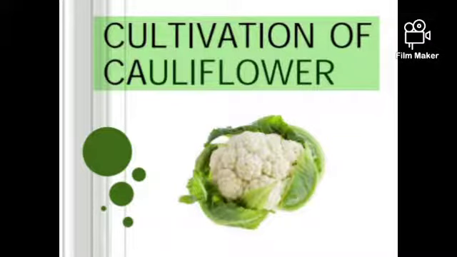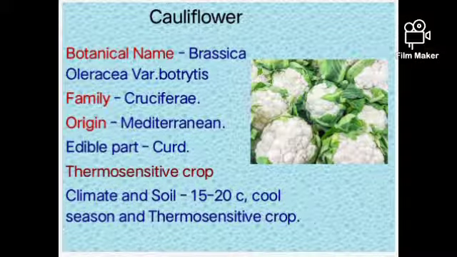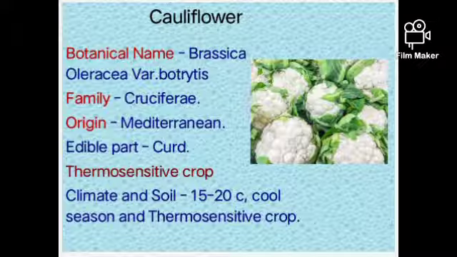Today we learn about cultivation of cauliflower. First, the botanical name of cauliflower is Brassica oleracea variety botrytis. Its family is Cruciferae. Origin is the Mediterranean region. Its edible part is its curd. It is a thermosensitive crop.